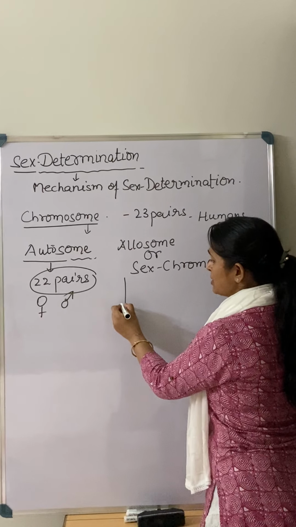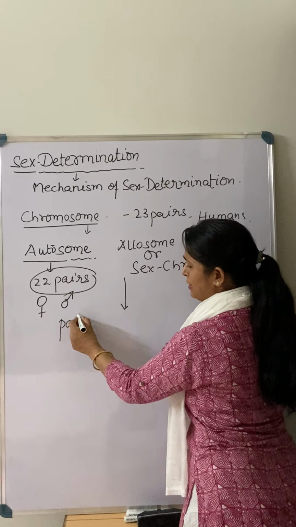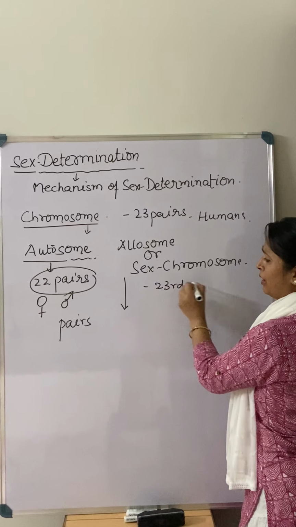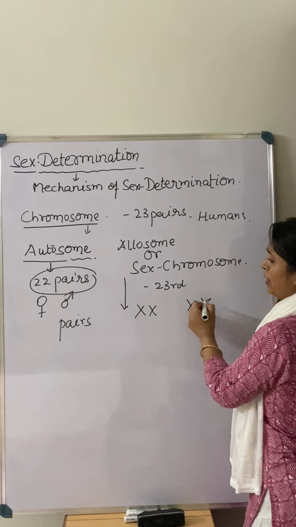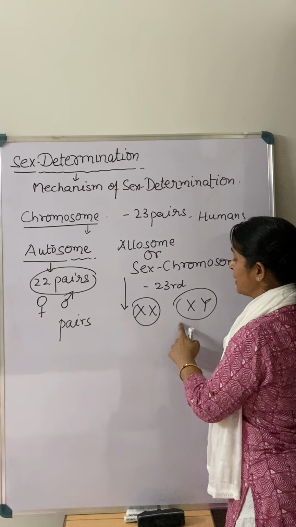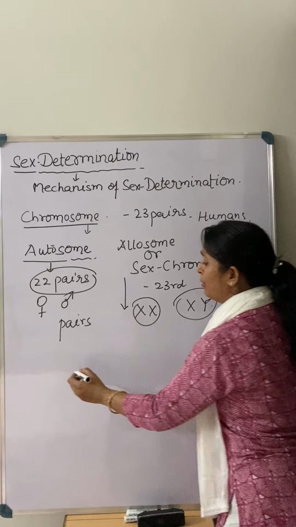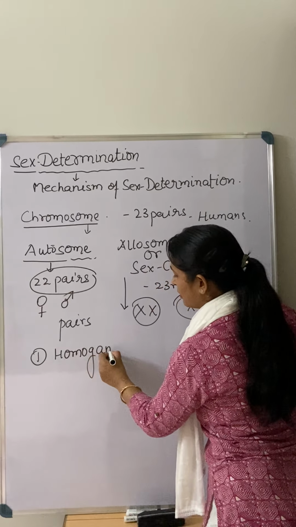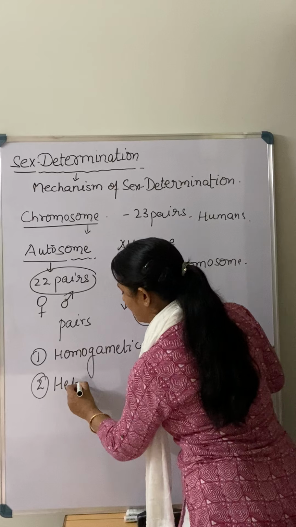Right? So on the basis of these sex chromosomes, you know very well chromosomes are present in pairs, right? So this last chromosome, the 23rd one, is also present in a pair form. It may be the same type, or it may be a different type. On the basis of allosomes, again I repeat, parents can be categorized into two types. One is known as homogametic, and the second one is known as heterogametic.